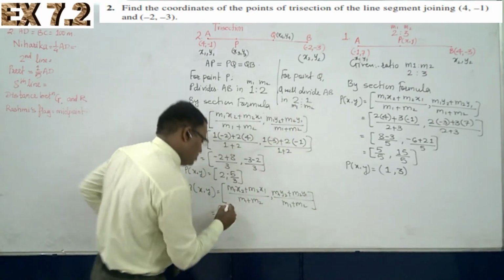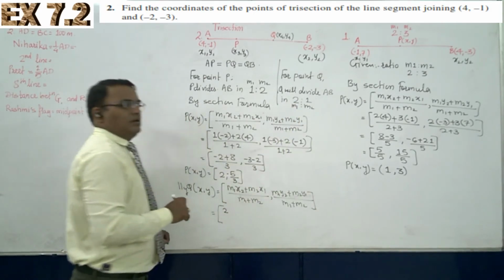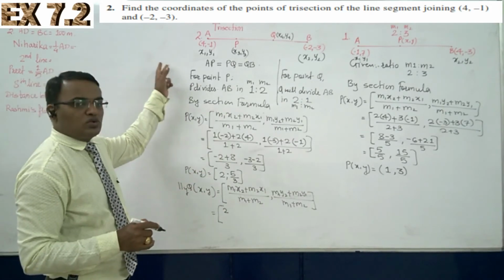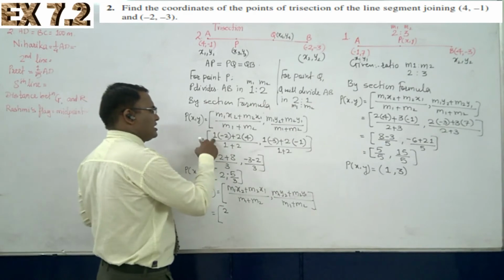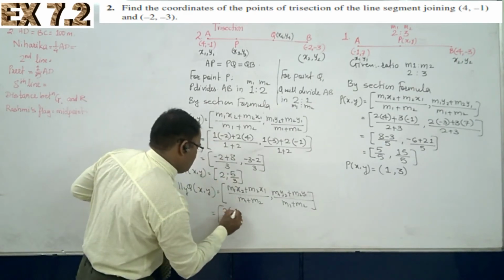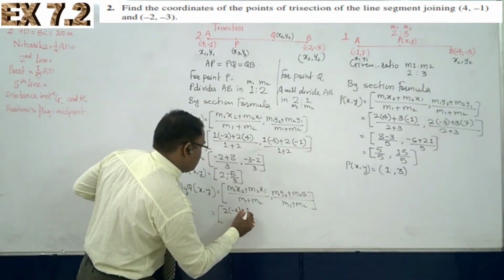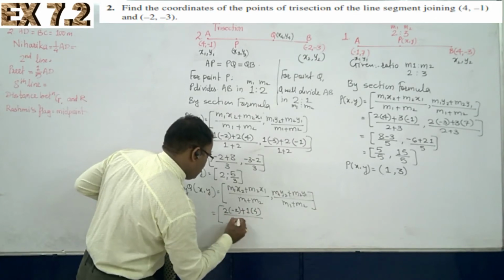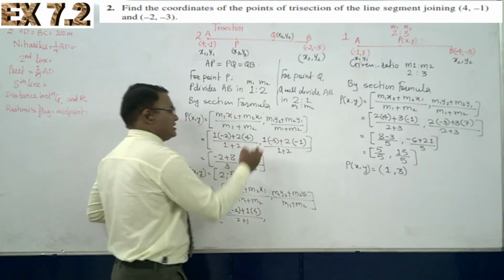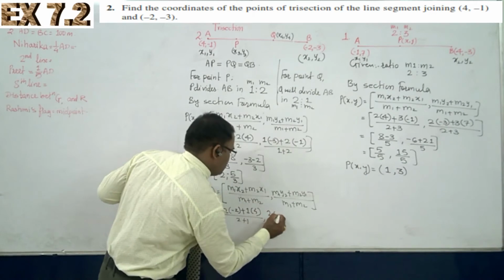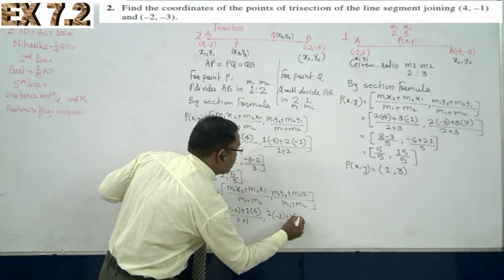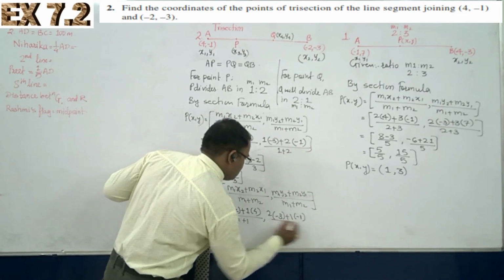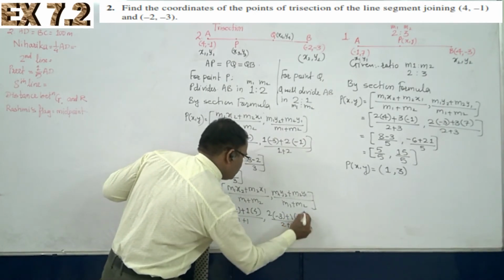M1 is 2. The x1 and x2 are the same, y1 and y2 are the same, so only the multipliers change. So minus 2 plus 1 into 4 over 2 plus 1, and the same thing here, that is 2 into minus 3 plus 1 into minus 1 upon 2 plus 1.